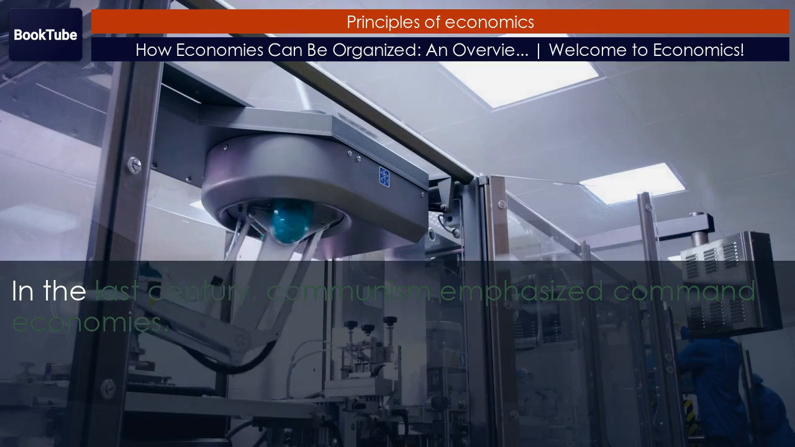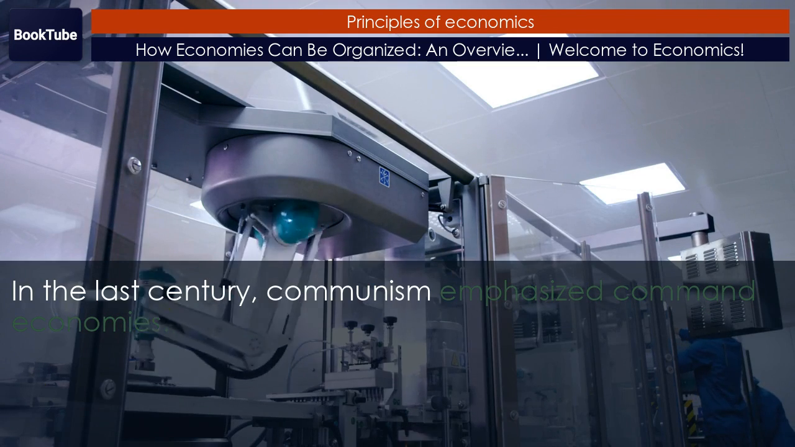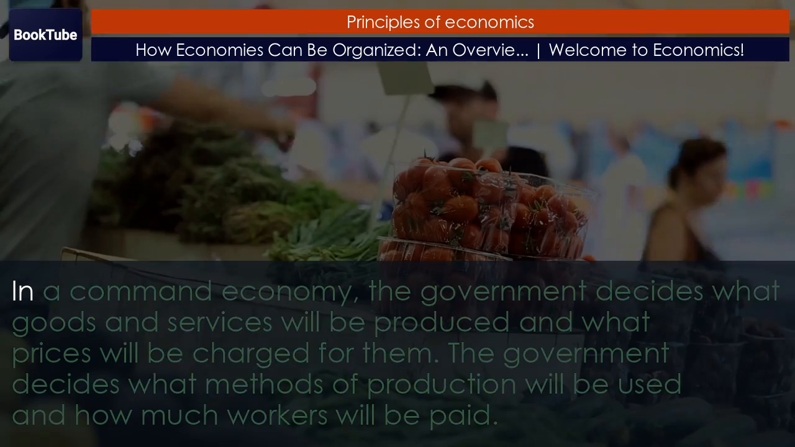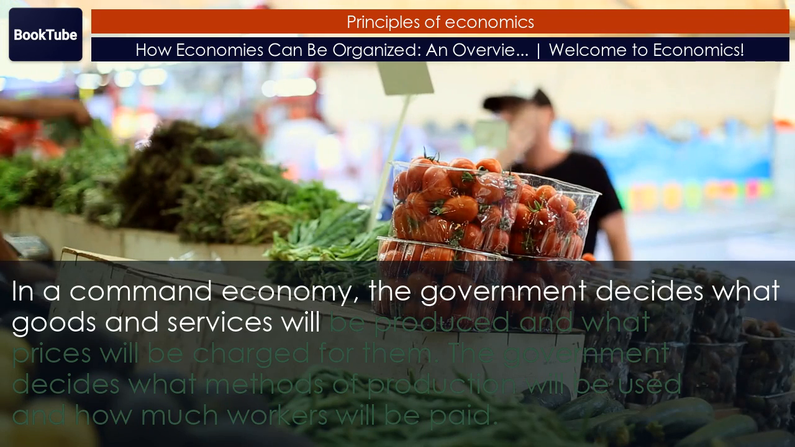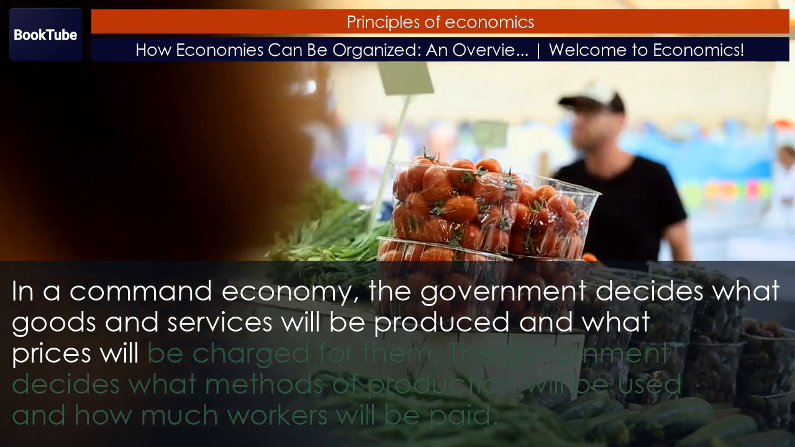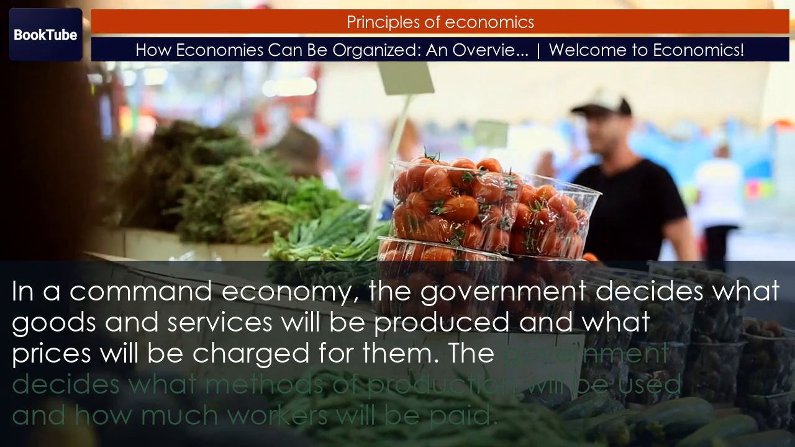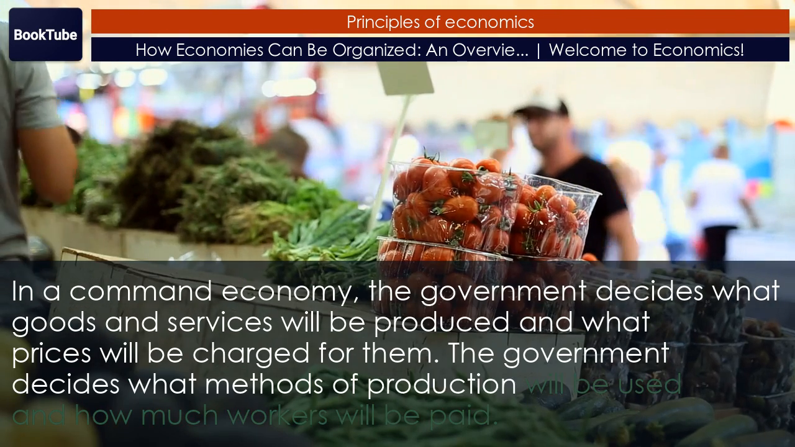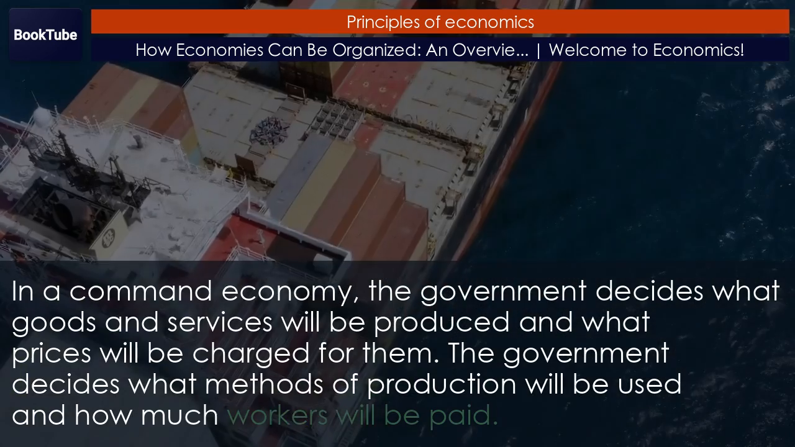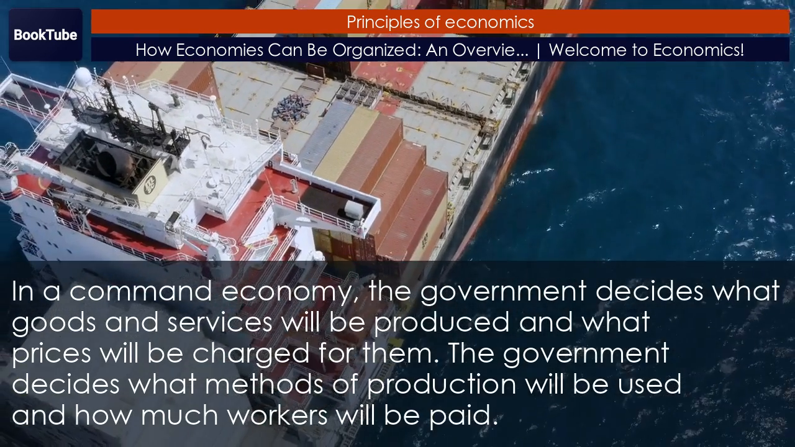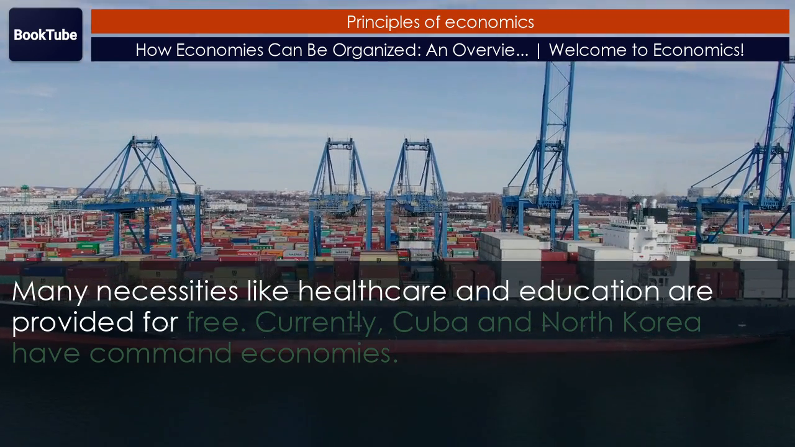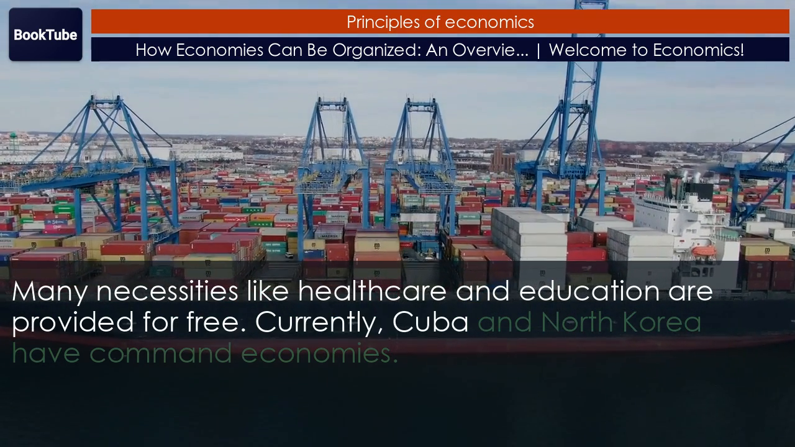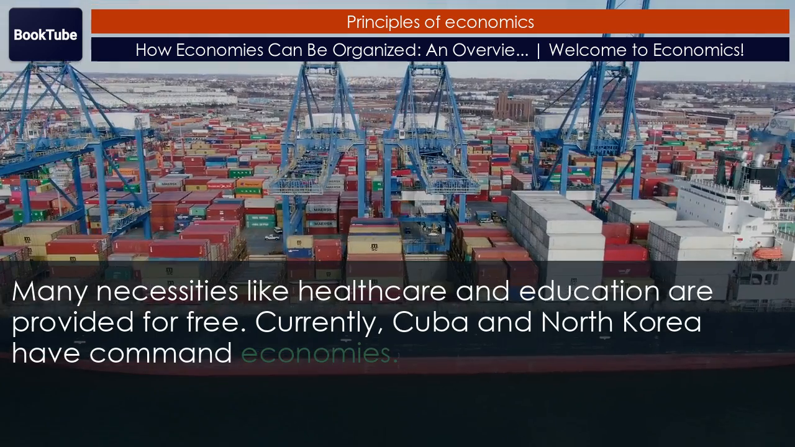In the last century, communism emphasized command economies. In a command economy, the government decides what goods and services will be produced and what prices will be charged for them. The government decides what methods of production will be used and how much workers will be paid. Many necessities like healthcare and education are provided for free. Currently, Cuba and North Korea have command economies.